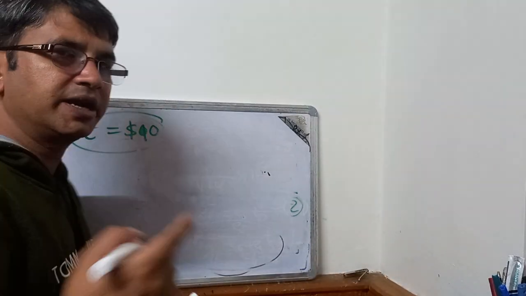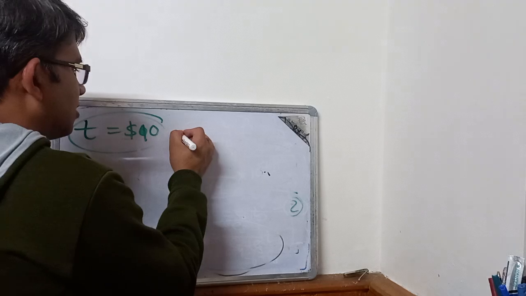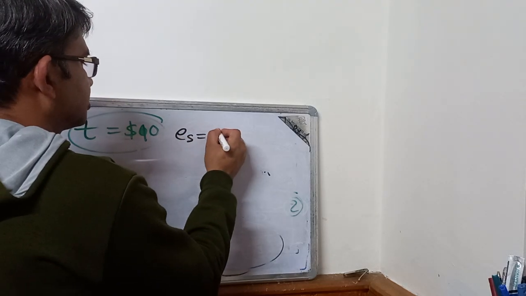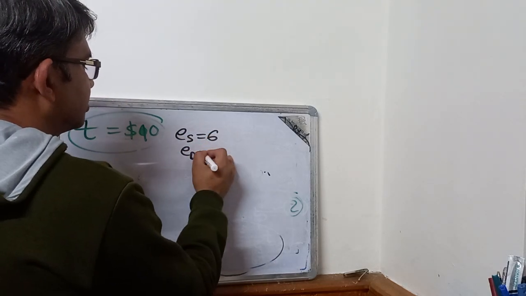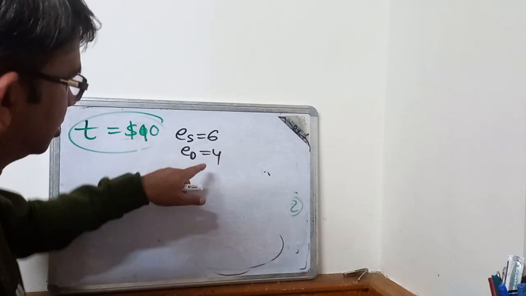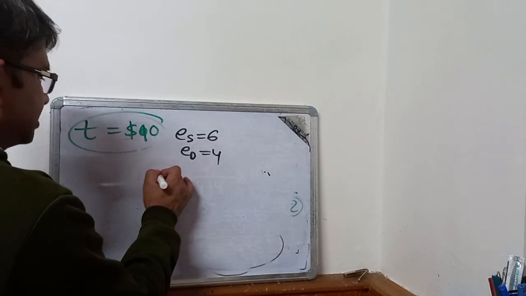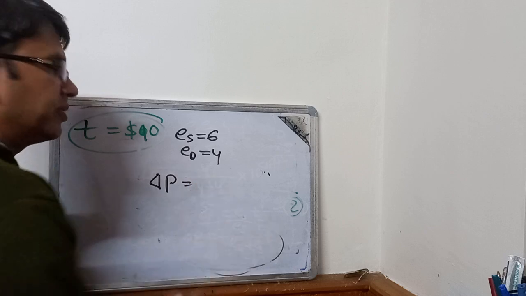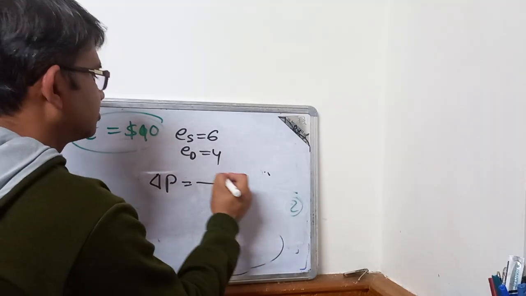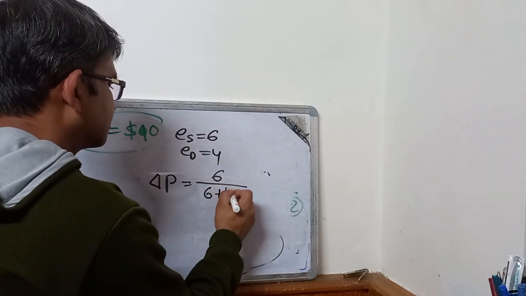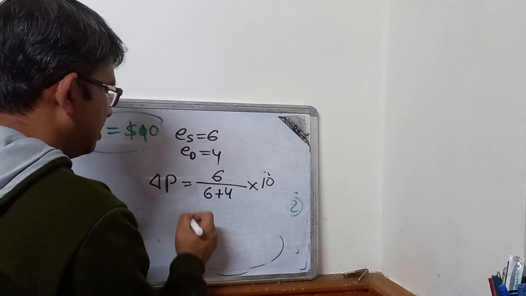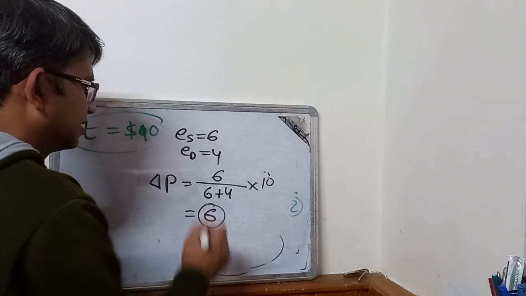So first we have done ED, ES equals 4. Now let us consider ES equals 6, ED equals 4. So given the price elasticity of demand, the price elasticity of supply rises. So what will be the value of increase in price? This will be 6 by (6 plus 4) into 10, so finally 6.